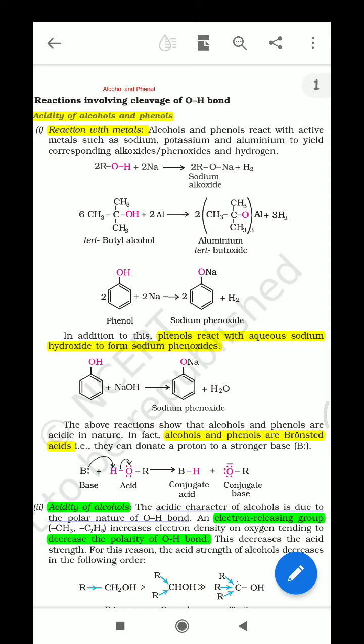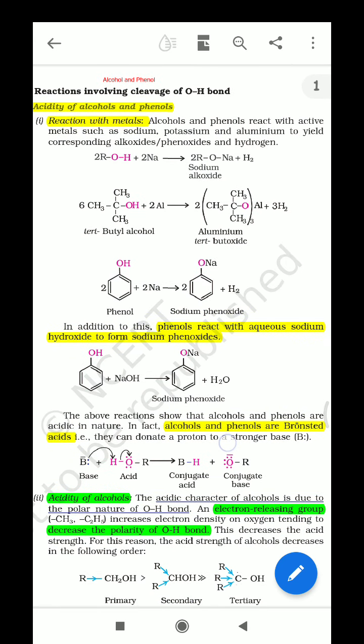In class 10 you learned some reactions of acid and base, because the acid and base concept starts from class 10. So alcohol and phenols react with active metals such as sodium, potassium and aluminum to yield the corresponding alkoxide, phenoxide. That means when alcohol reacts it will form alkoxide, and when phenol reacts it will form phenoxide and hydrogen gas also. So you know that acid reacts with active metals to give salt and hydrogen gas. So this is a characteristic reaction of the acid.